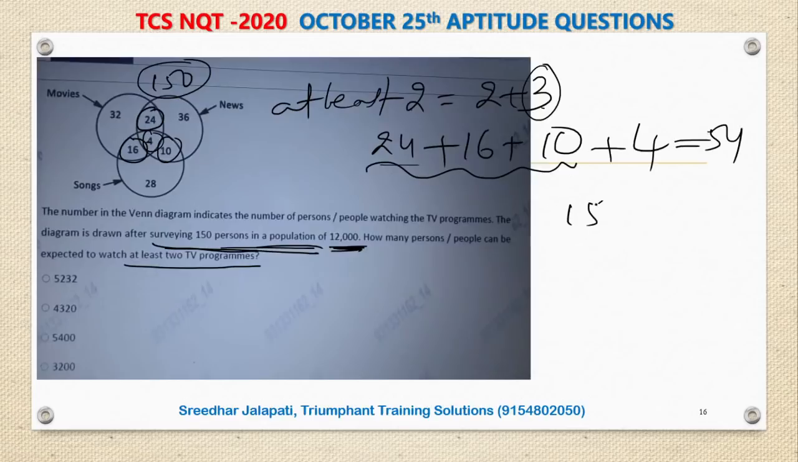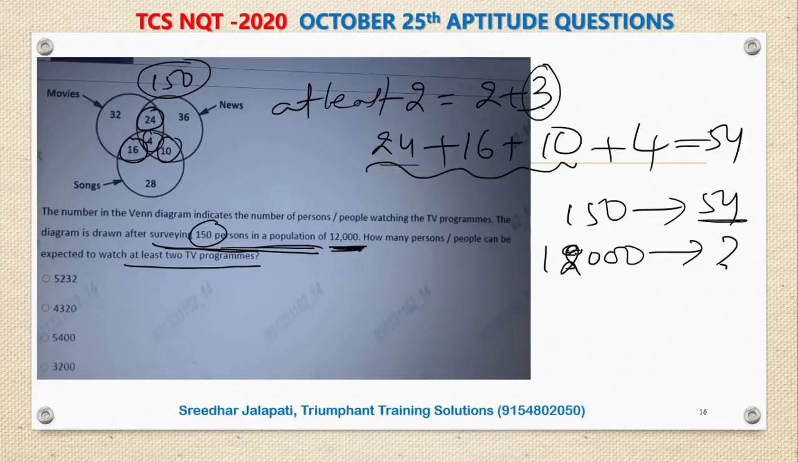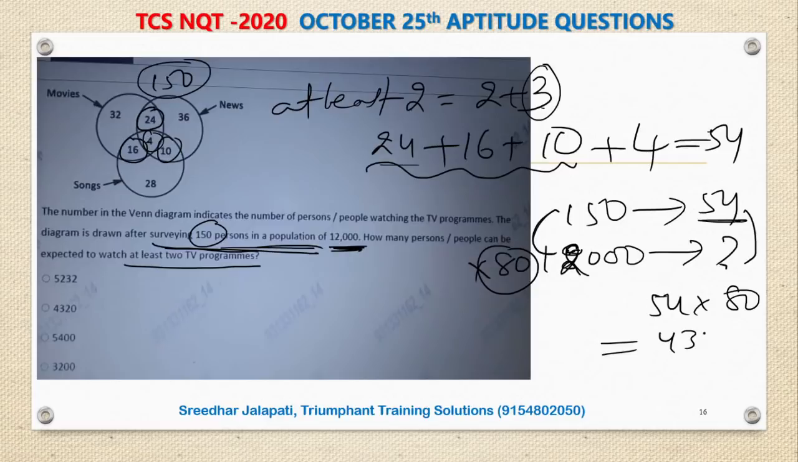Now, out of 150, 54 people are watching. If the survey is done on 150, 54 people are watching, then in a total population of 12,000, how much can we expect? Ratio proportion, proportionate concept, right? So this is exactly 150 by 8's 120, so 80 times. This is exactly 80 times. So here also 54 into 80, 4320, 43,200, second option. Whatever this 54 you found, that is for out of 150.